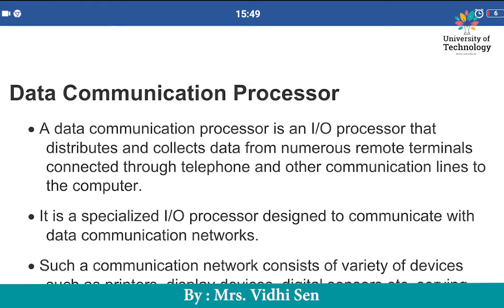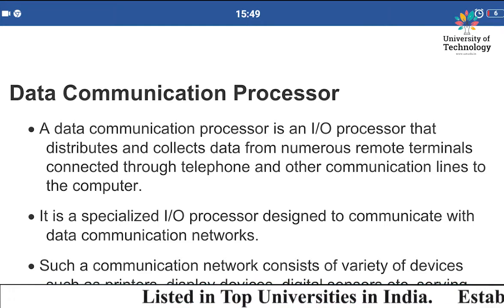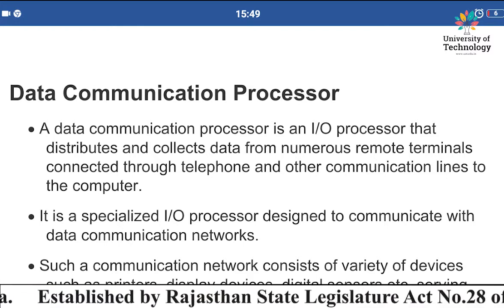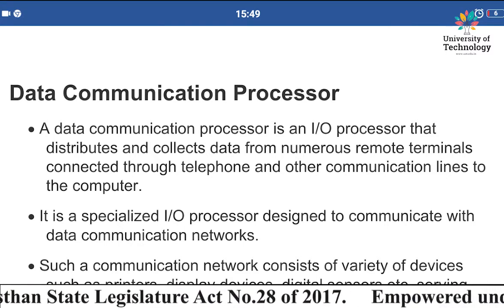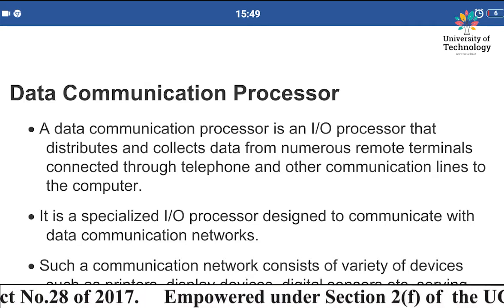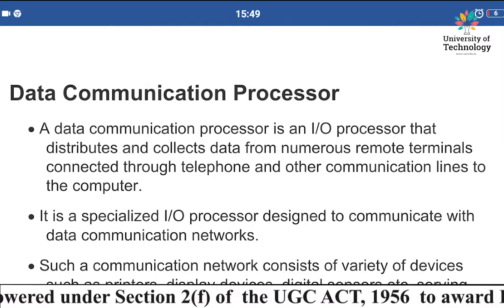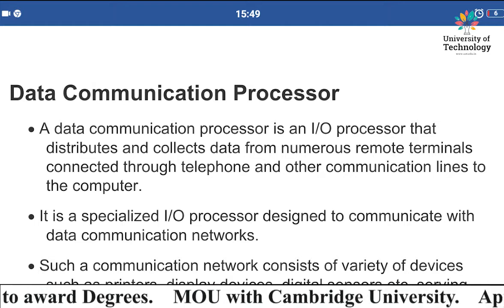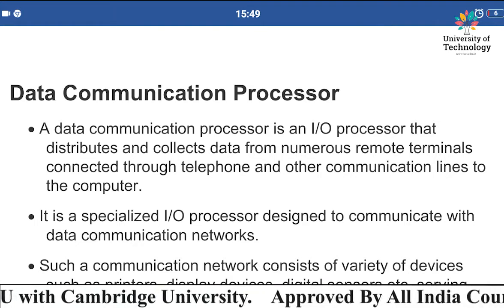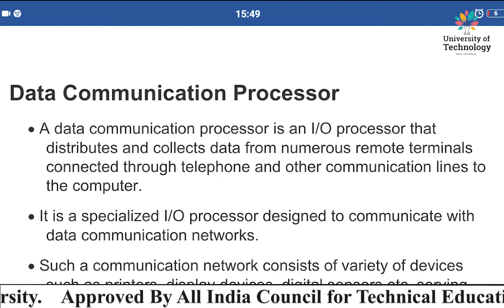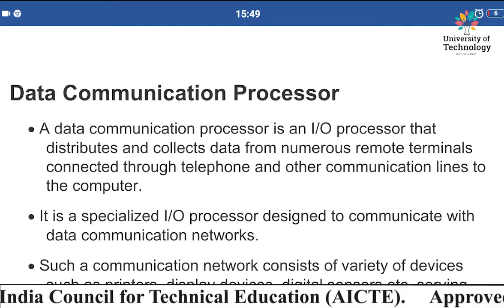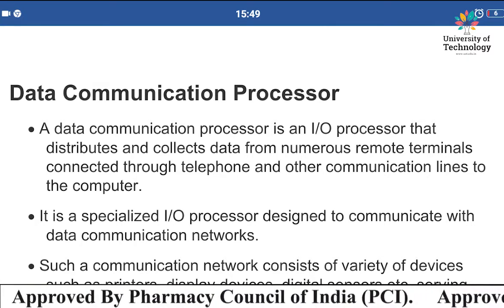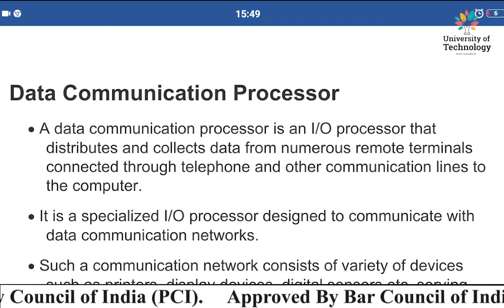A data communication processor is basically an input-output processor that distributes and collects data from the various types of remote terminals that are connected through telephone and other communication lines to the computer. So what is a data communication processor? It's an input-output processor, and it takes data from various sources. That source could be a telephone line or a communication line. It takes data from numerous sources.